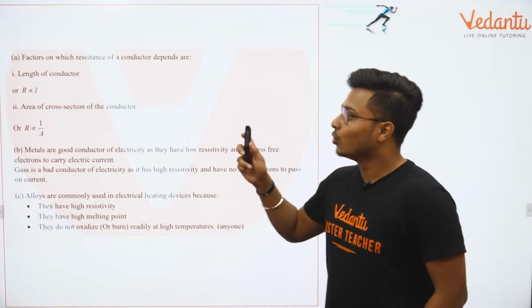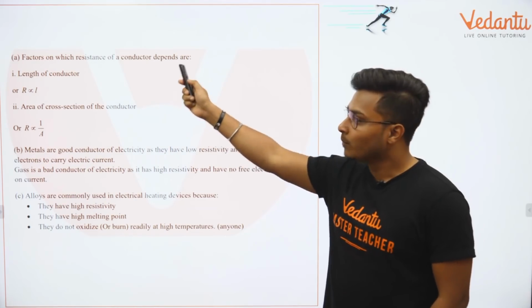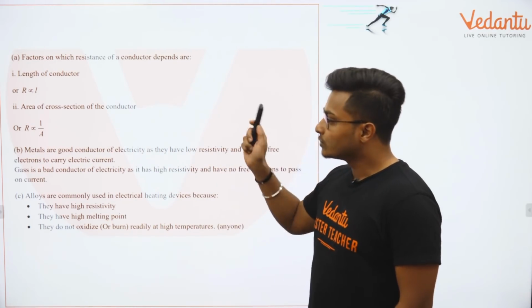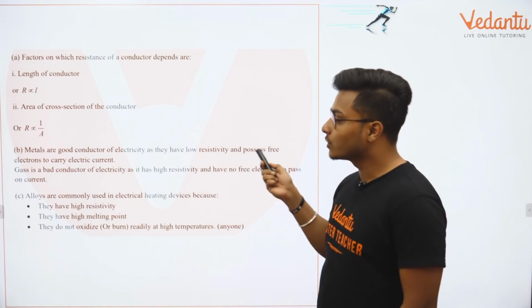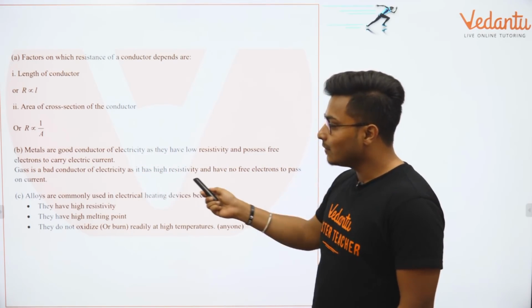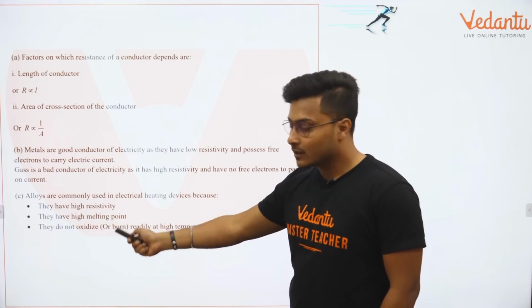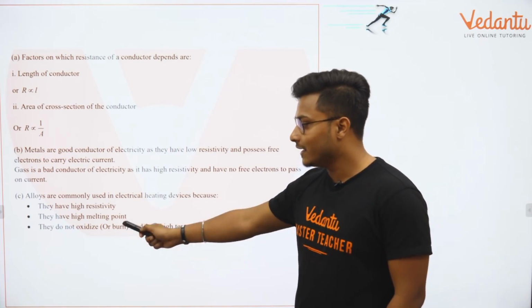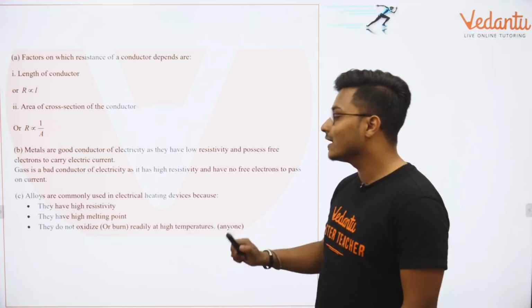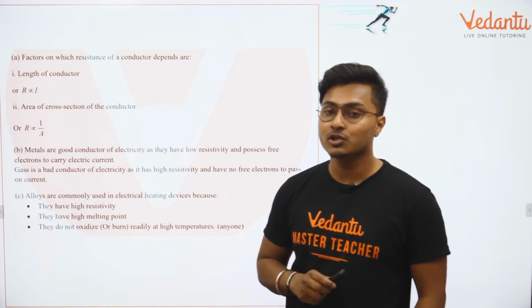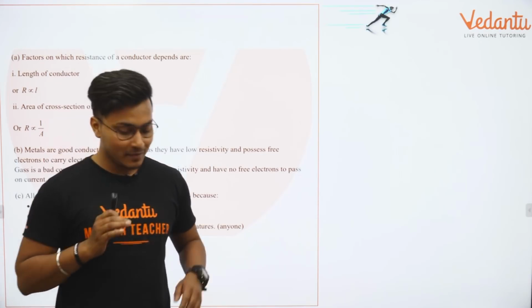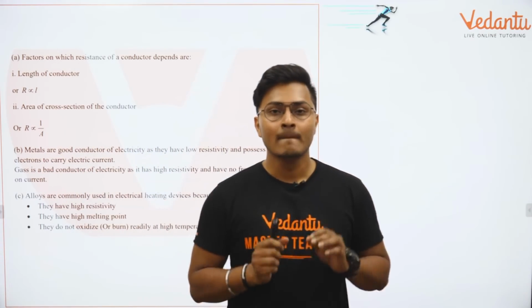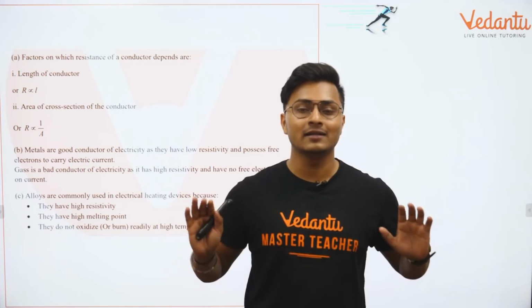Let's have a check. Yes, we have done the factors affecting properly, we have written all three points. After that we have very clearly stated why metals are good conductors of electricity, why glass is a very bad conductor of electricity, and we have also stated the alloys' properties. They have high resistivity, they have a high melting point, they do not oxidize readily at high temperatures, and they do not corrode. Simple scenario guys. I believe all of you have understood this part also. So till now 10 marks in our hands.